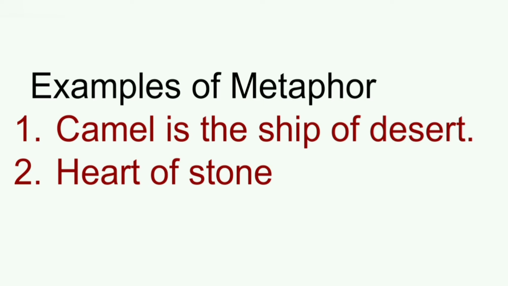Here, ship is a means of transportation. The means of transportation in the desert region is made by using the camel. So, camel is the means of transportation in the desert region, and hence the comparison of transportation is made in the sentence. Second example is heart of stone.